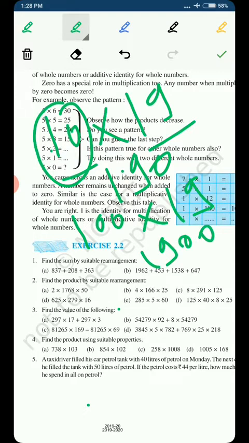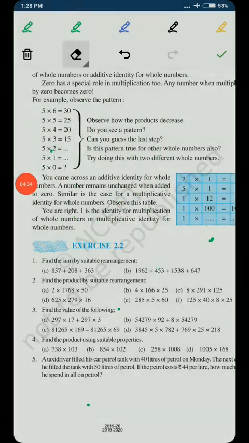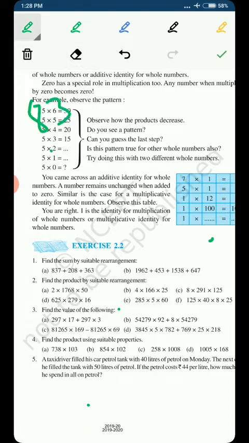So what I am trying to convey is that the addition and the multiplication process becomes easier when you are adding a number, or multiplying a number, with such a number in which there are more and more zeros. So in question first also, we will try to make an arrangement so that we get more and more zeros in the arrangement. So let's see, we have a number 837, and we have a number 208, and we have a number 363.